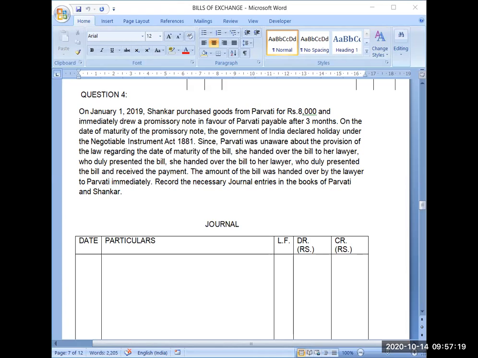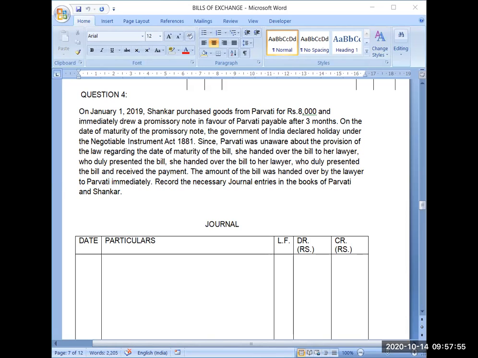Now, on the date of maturity of the promissory note, whatever the date is, the Government of India declared a holiday under the Negotiable Instruments Act 1881. Because it is declared just on the date when the due date was there, that's why it will be called an emergency holiday. So in case of an emergency holiday, what is the rule? The rule is that you will move to the next working day for the payment.